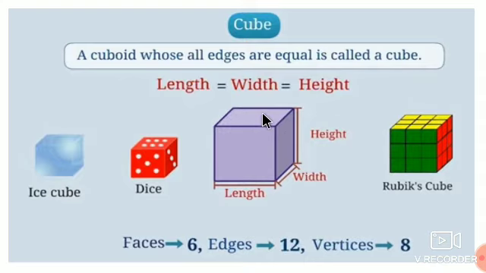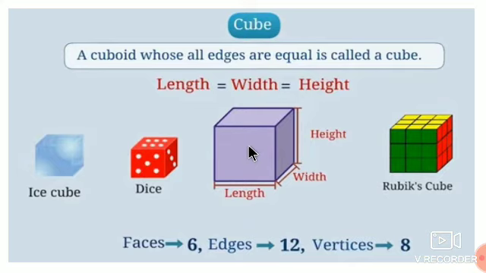This top face is square shaped. This front face is also square shaped. This side face is also square shaped. Each face is of square shape. These are some examples of the cube: ice cube, dice. You play with it. Rubik's cube. You also used to play with this.